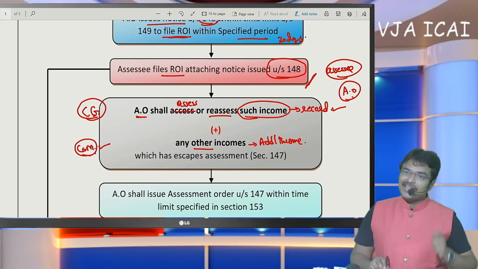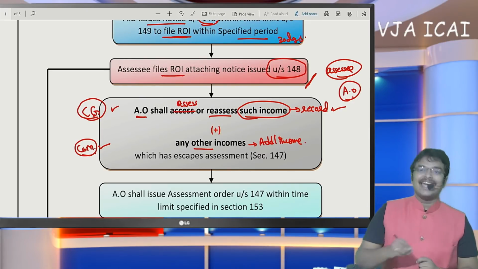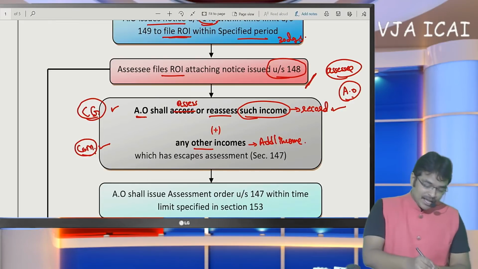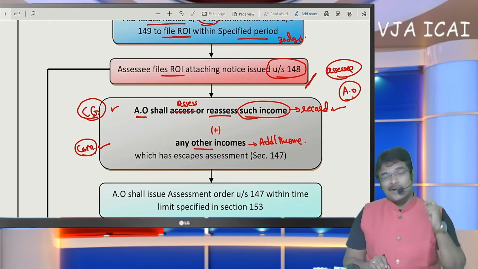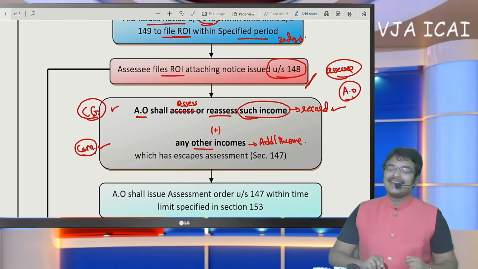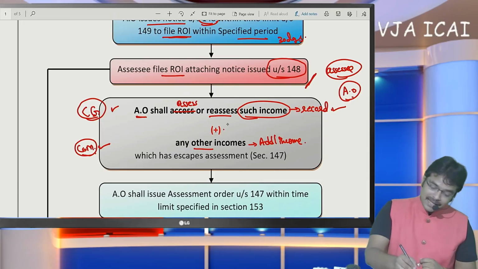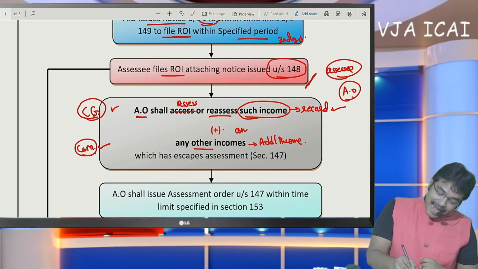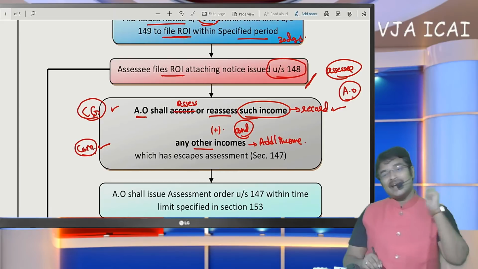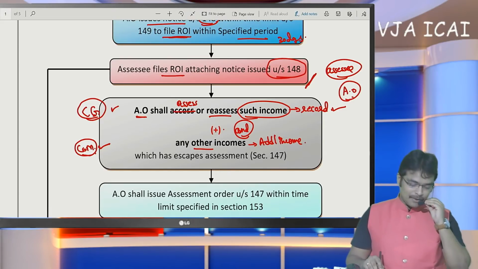Yes. Even though the reason to believe has not been recorded, and only capital gain has been recorded by the officer, even though this commission income has not been recorded, it has to be assessed. Whenever additional income comes, those can also be assessed, because if you refer here, the term used there is plus, and. They can also assess the other incomes, is the conclusion.